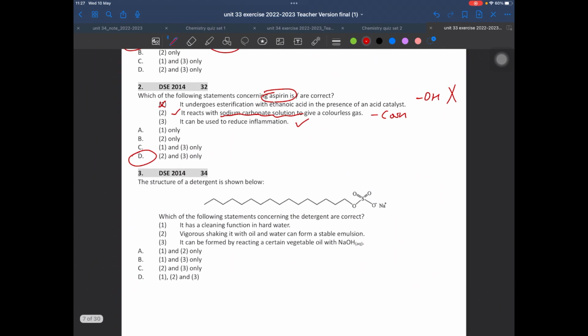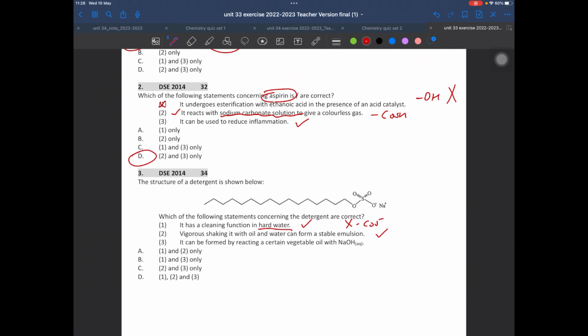Question 3, this is about a detergent. Can it clean in hot water? Yes, because it has a COO minus carboxylate group, so it can work well in hot water. Second, it can form a stable emulsion. Yes, because it carries detergent's properties: a hydrophobic chain and a hydrophilic head.